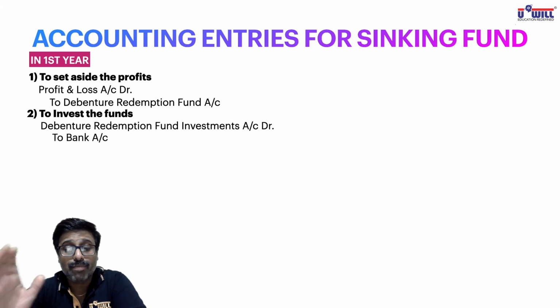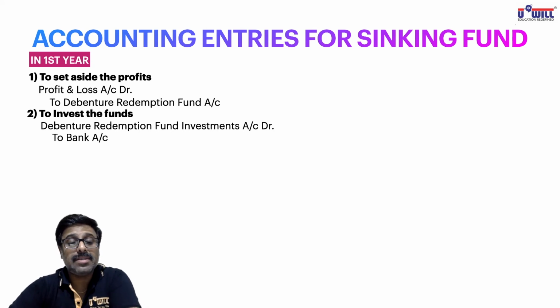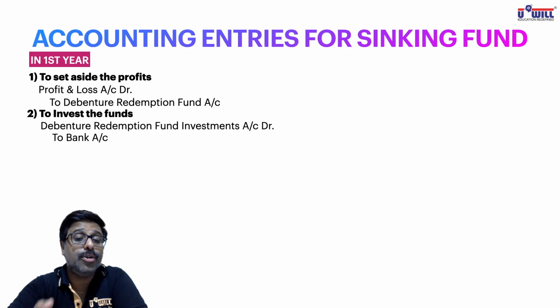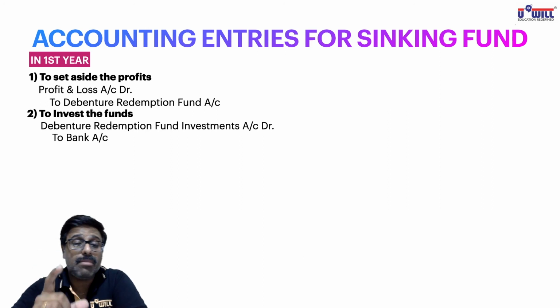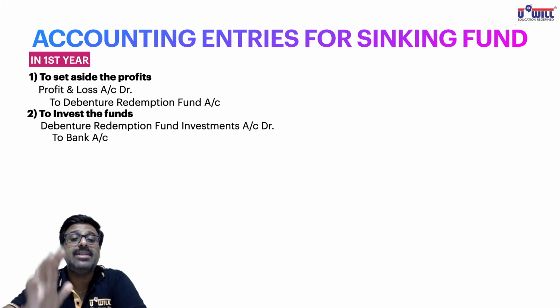Wherever required, you can pause the video and write the entries. Repeat: for investing the funds, investments comes in, debit what comes in? Debenture redemption fund investment account debit. Bank is the giver, credit the giver to bank account. This is what I told you. Important is to remember those 13 steps. If you remember the 13 steps, you can derive the entries on your own with your common sense also.